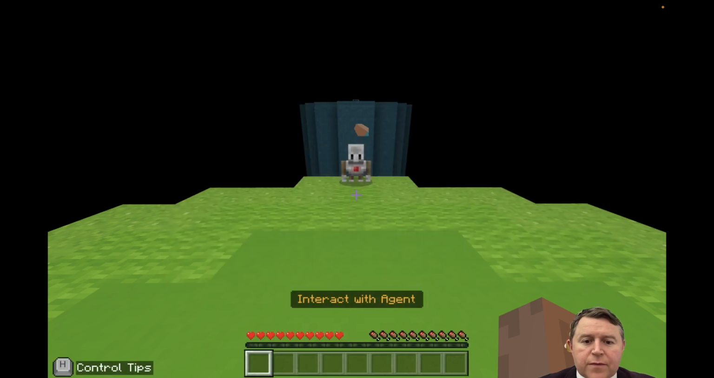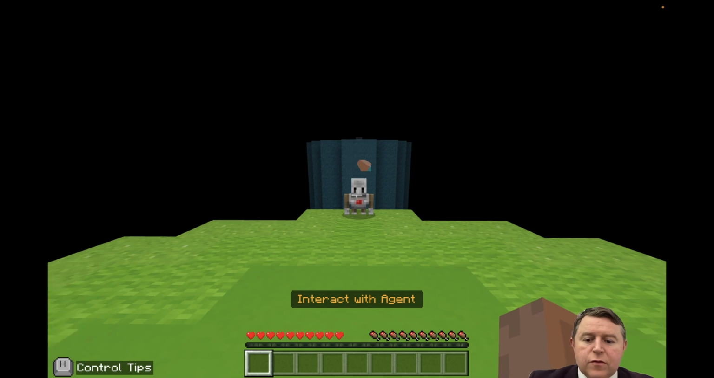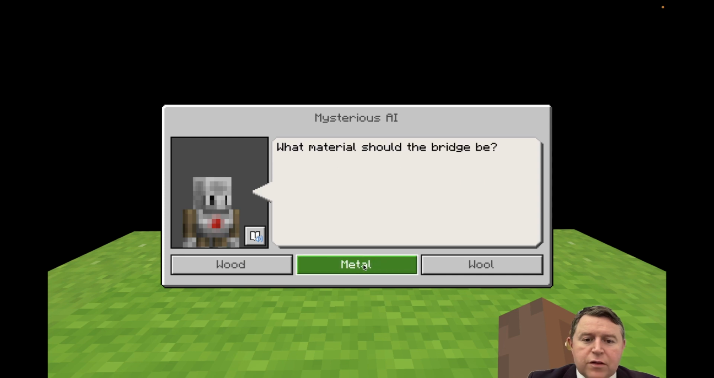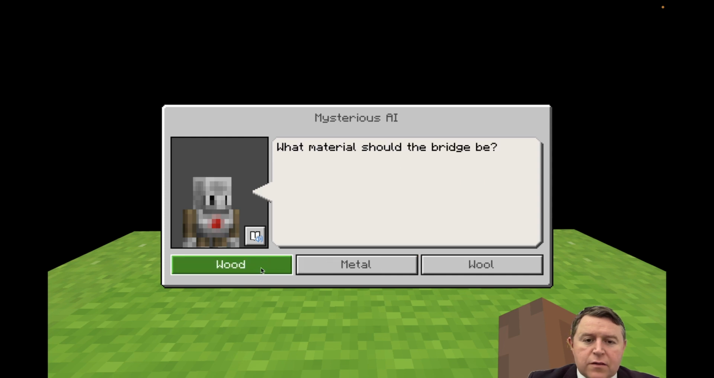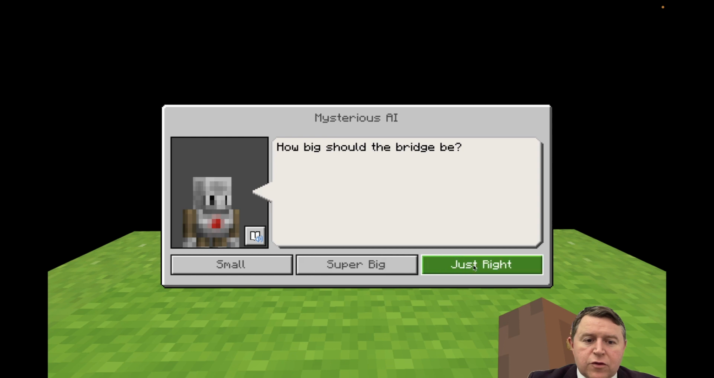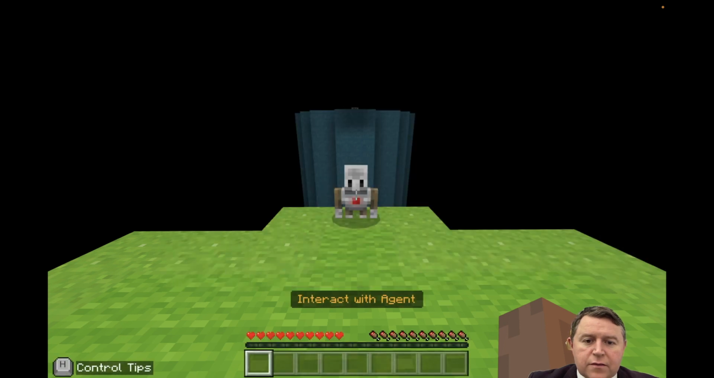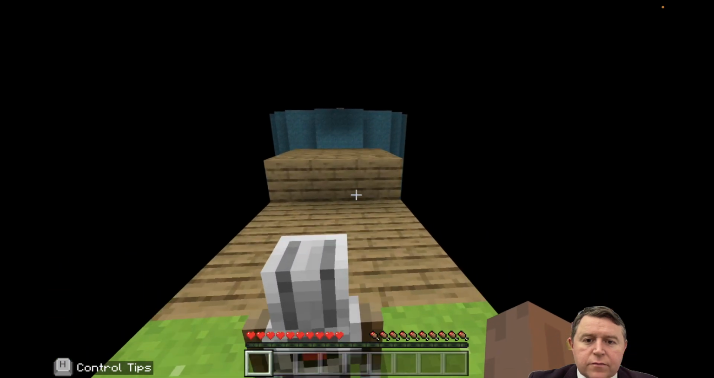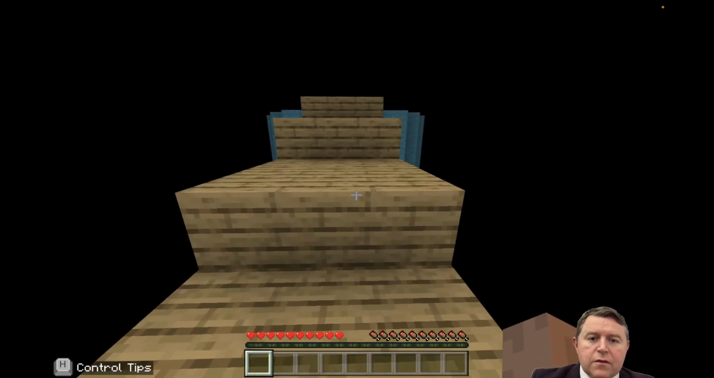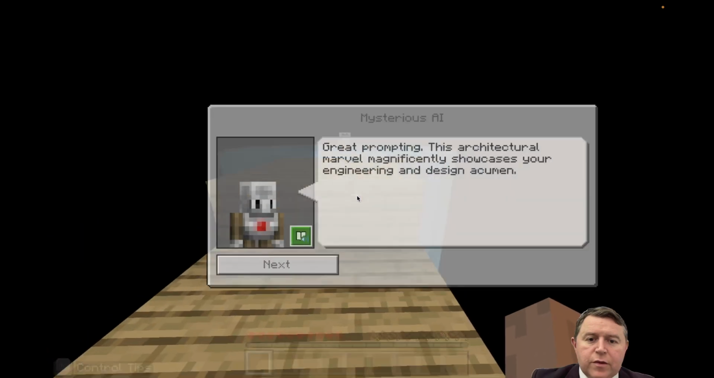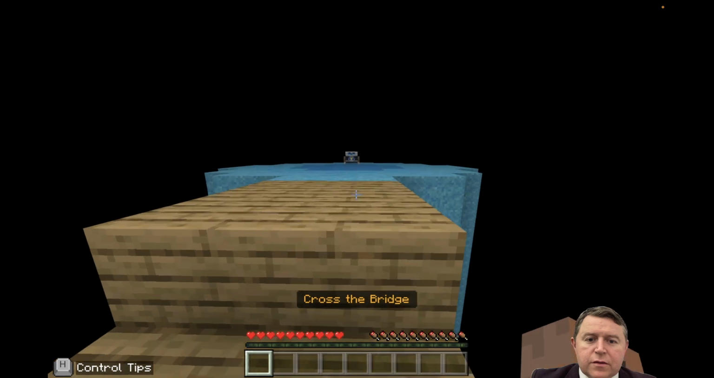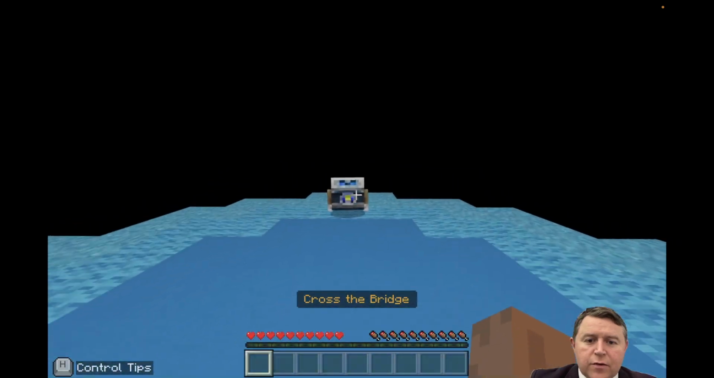Interact with me. Okay, so I guess we have to just go over to him. Okay, so what kind of bridge would you like to build? Straight, I guess wood, just right, and next. Okay, there we go. I guess we can pick whatever we want to be the materials. Okay, success, well done. Definitely getting smarter.